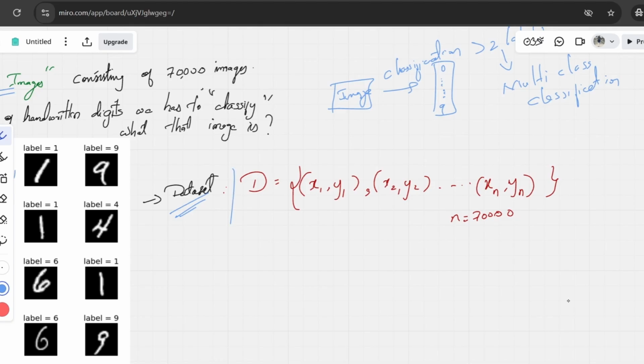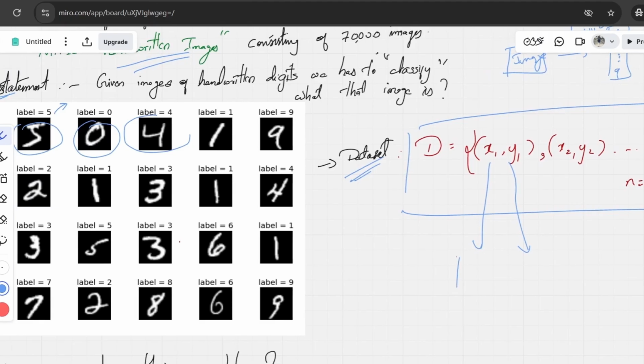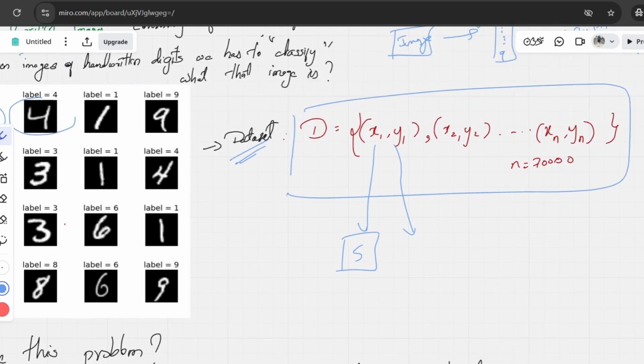It is represented in this form. Any given dataset in machine learning is represented using D, and D consists of a set of X and Y pairs. What is X and what is Y? Let's see. X here becomes an image, like the first image itself, the handwritten image of 5. And Y becomes the label, which is 5.